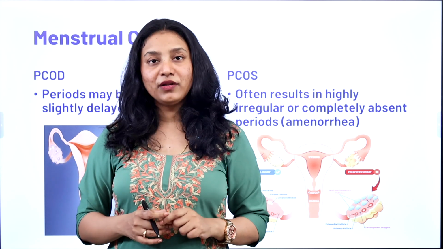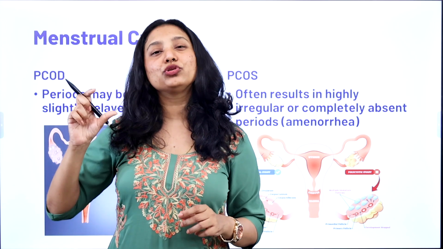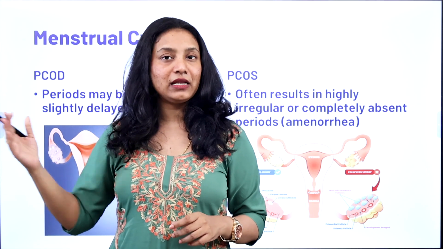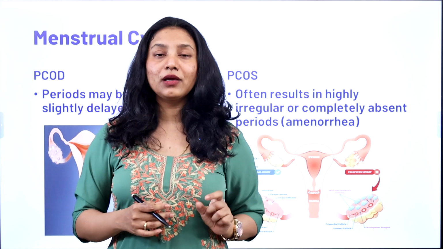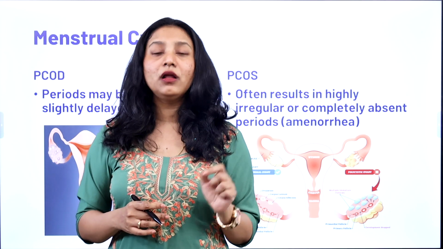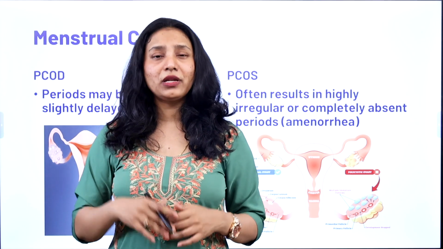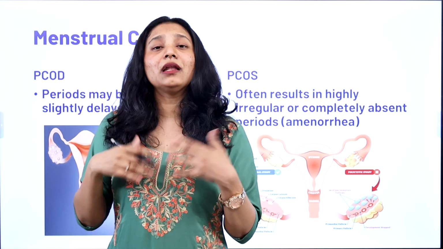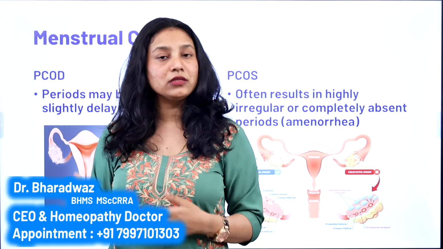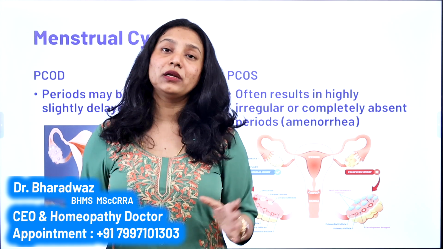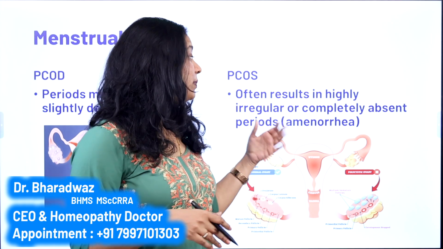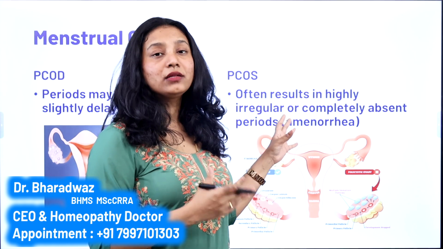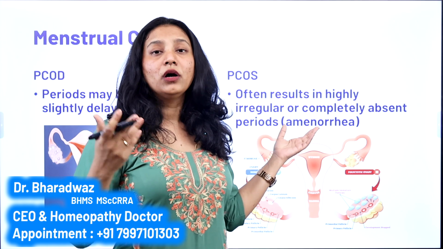But the cycle period, if you see in PCOD, usually, although late, it is a little bit regular in nature, even if it is late. If you take PCOS, it is very irregular. Sometimes you'll have a period for 10 days and then start your menstruation, and after 1 or 2 months you'll get your period, and then again after 10 days, or 20 days, or 6 months, or sometimes there is no period at all for 6 to 8 months. That is secondary amenorrhea, as we call it in medical language. That is, you're not getting your period for 6 to 8 months.